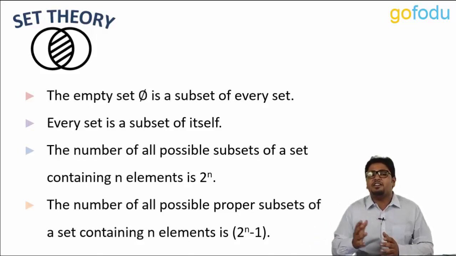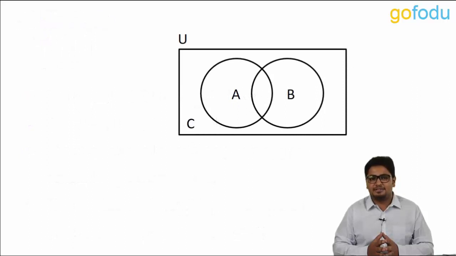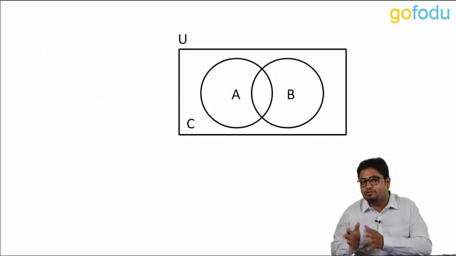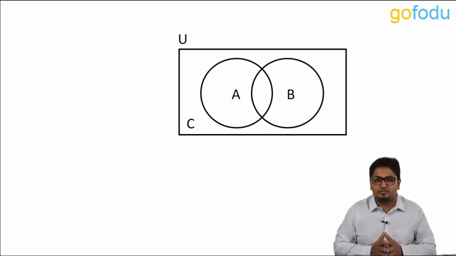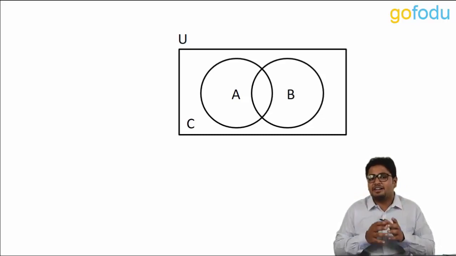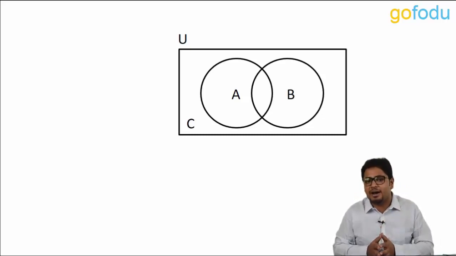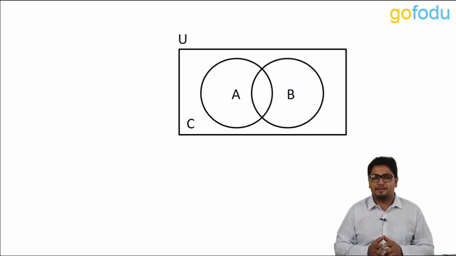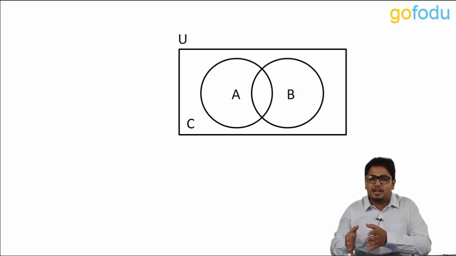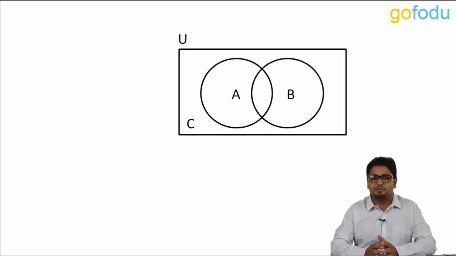Let's move to understand Venn diagrams. Sets can be very well illustrated by means of Venn diagrams. In Venn diagrams, the universal set is represented by a rectangle and its different subsets are represented by circles within it. Here, U is the universal set and A and B are subsets of U. C is another subset which contains elements apart from A and B.